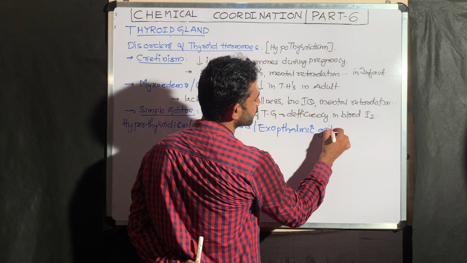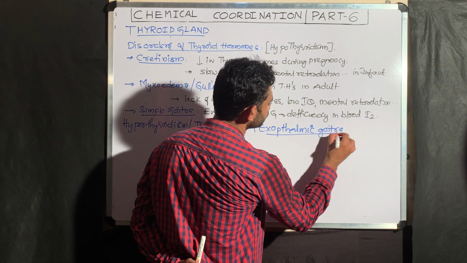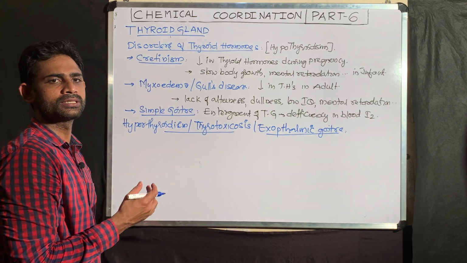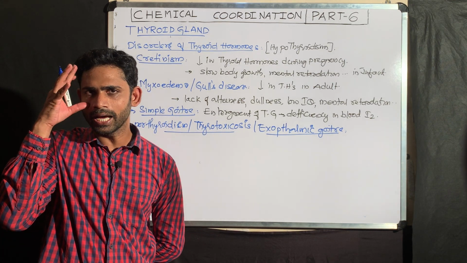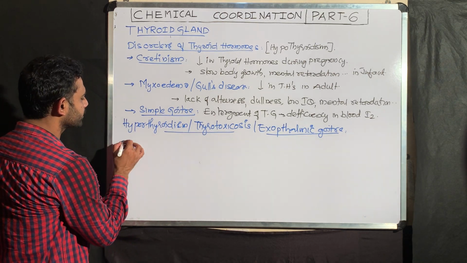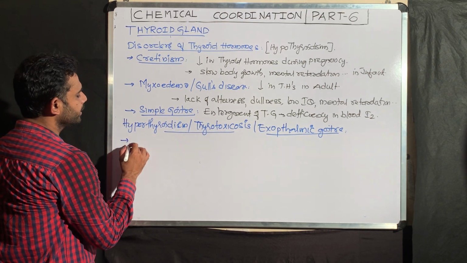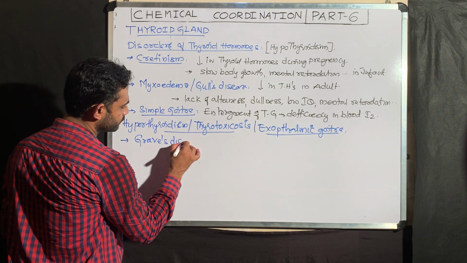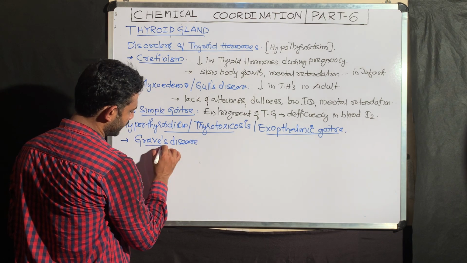Exopthalmic goitre. The last one we saw is the simple goitre. Now this is exopthalmic goitre. That means in this goitre there is a bulging of the eyes. That is why it is an exopthalmic goitre. An example for this one, hyperthyroidism, is Graves' disease. I will explain, just wait.